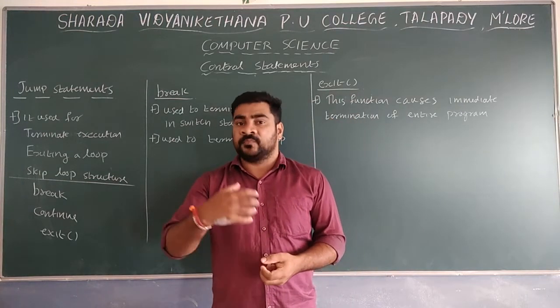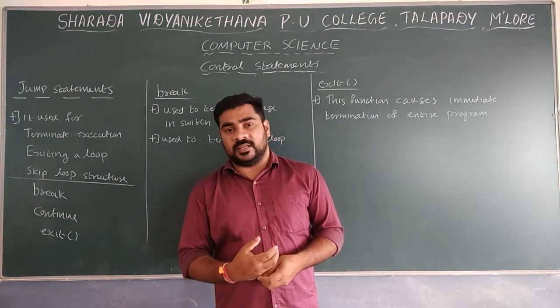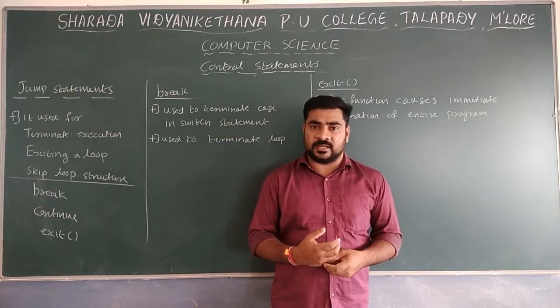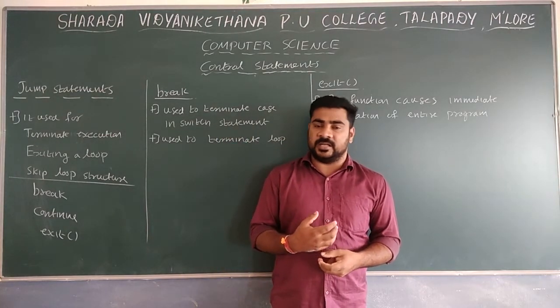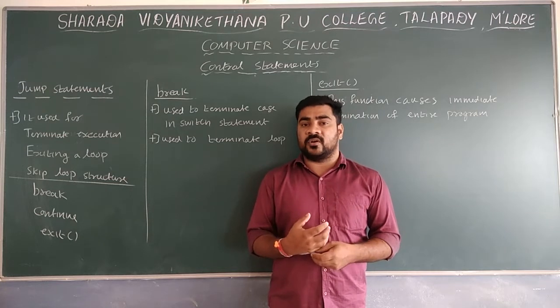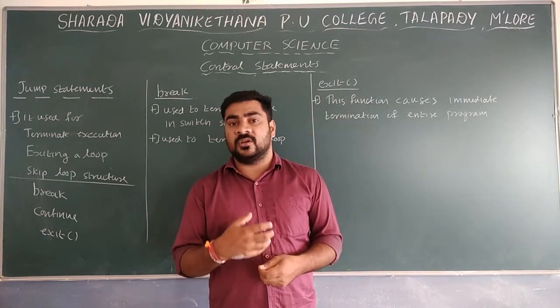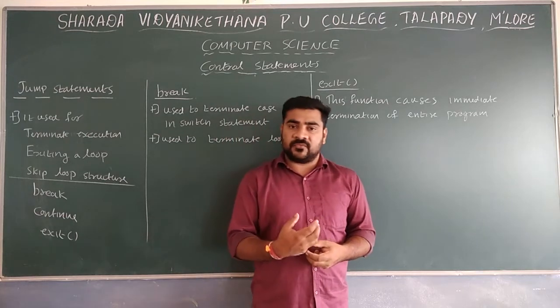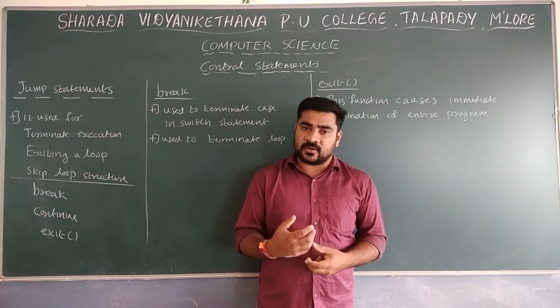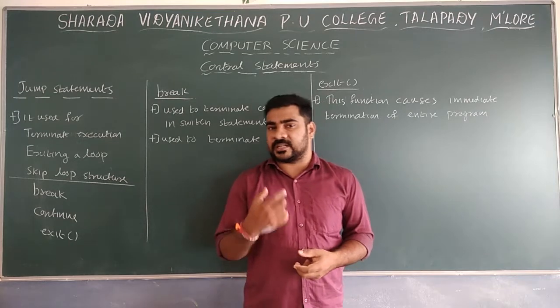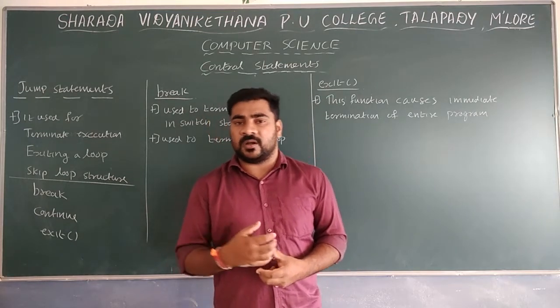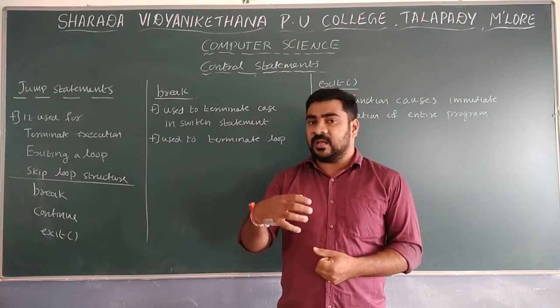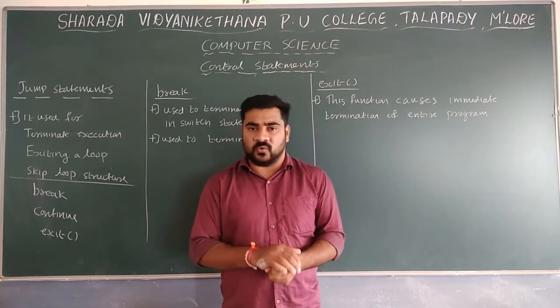One thing here is, in case of while looping structure, if the condition is false in the initial stage, then the loop is not going to execute even once. In case of do while, even though the condition is false, the control will execute the body of the loop at least once. So this is the main difference between while and do while.